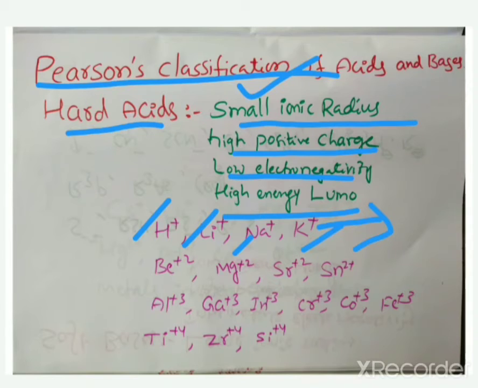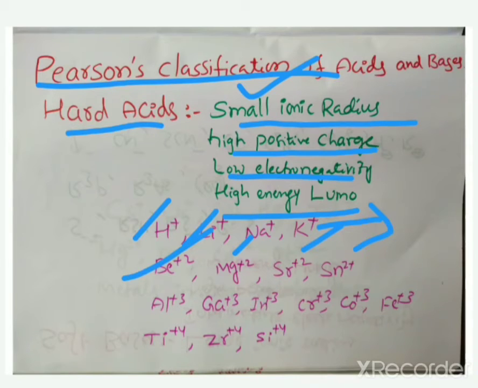Pearson introduced the terms hard and soft instead of class A and class B.